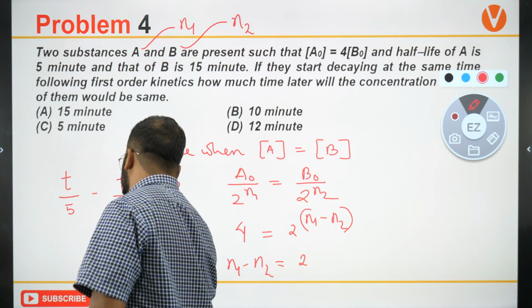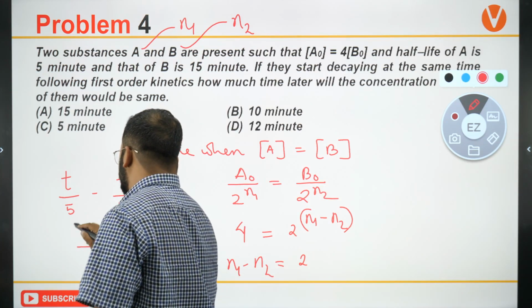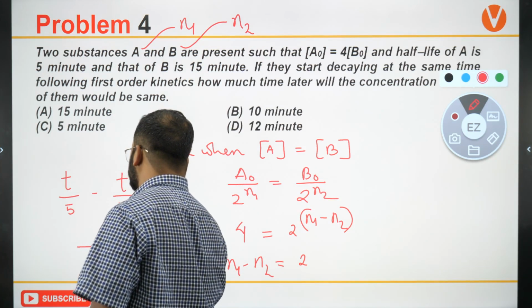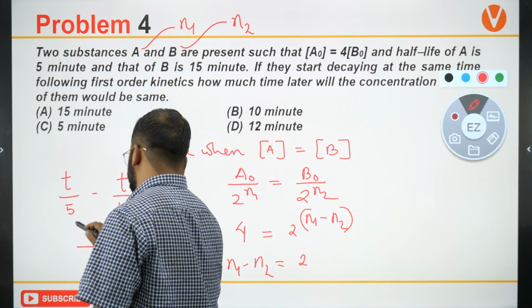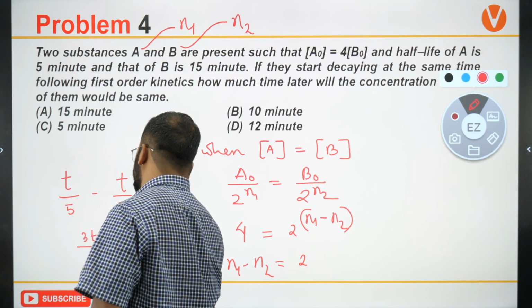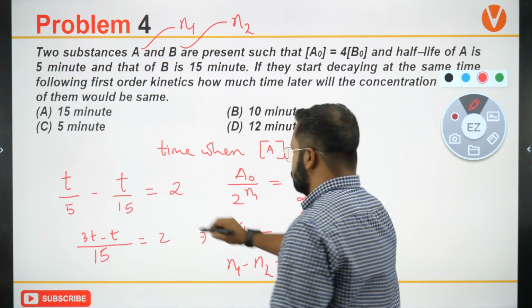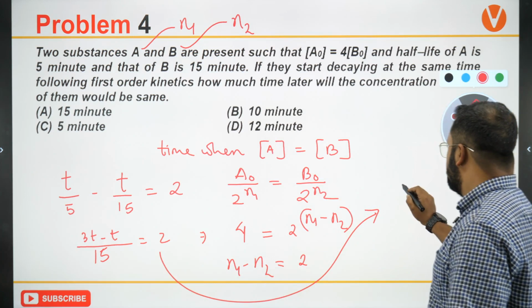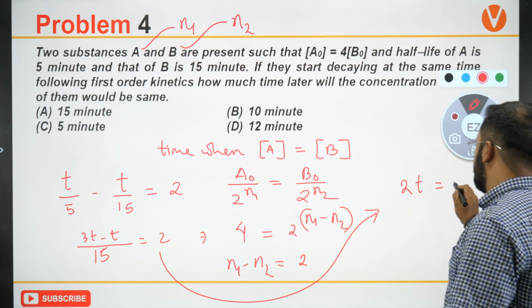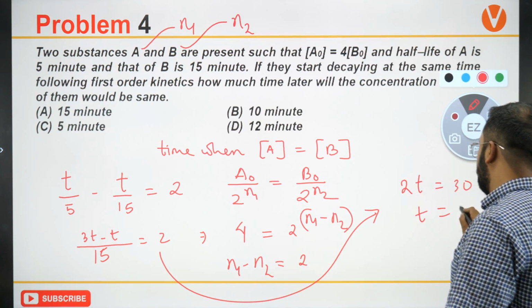This will become 15, and 5 3 15, so this will be 3t minus t will be equal to 15, or 2t is equal to 30, t becomes equal to 15.